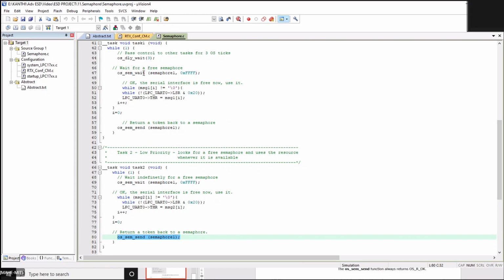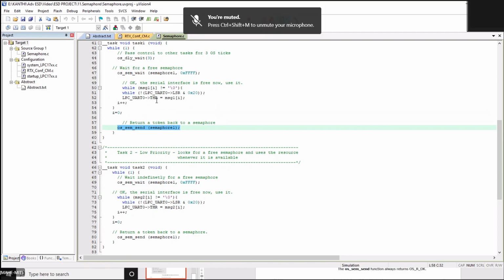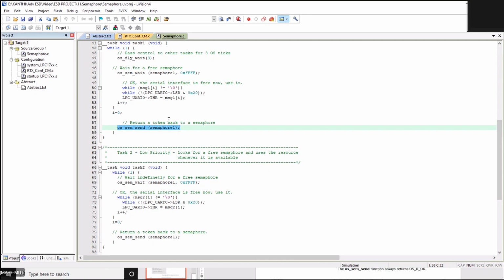So as soon as that blocking period is over, it will come back here, and if the semaphore is available, it continues by sending some message, and once I am done, I return this. Okay, we know that here, since we have given some priority to the 2 tasks, with task 1 given higher priority than task 2,